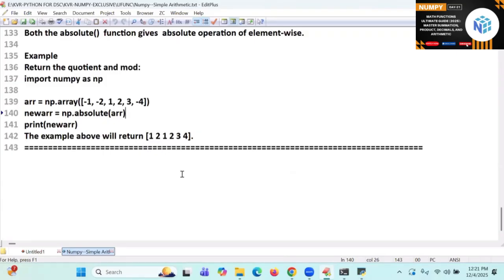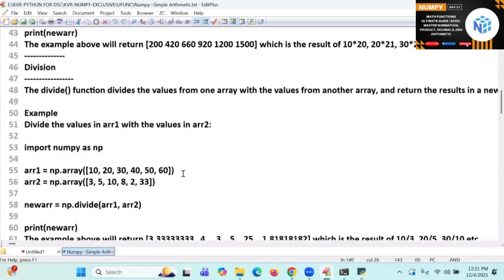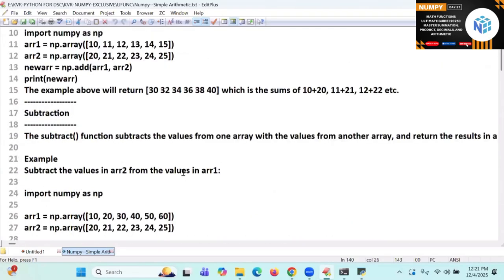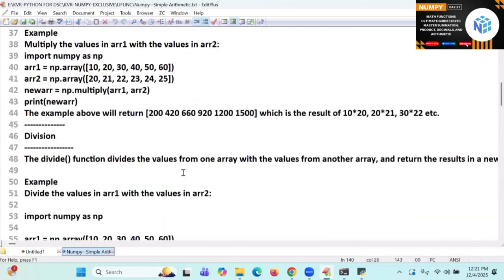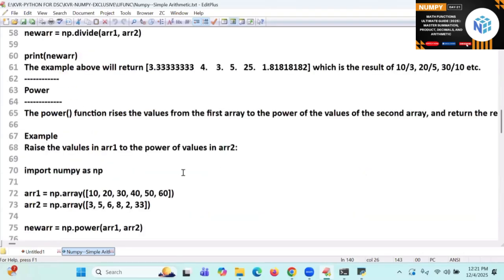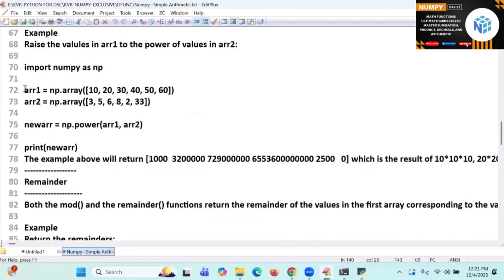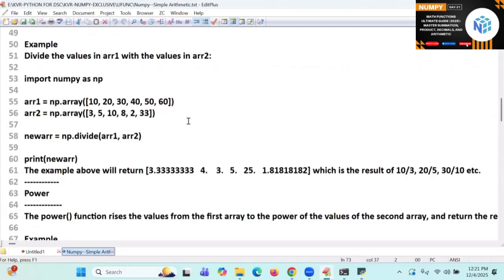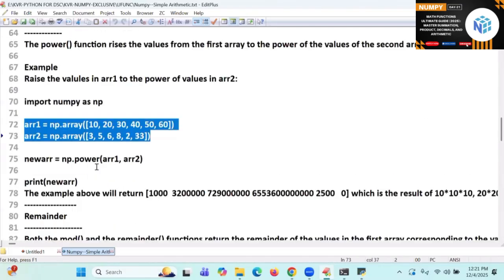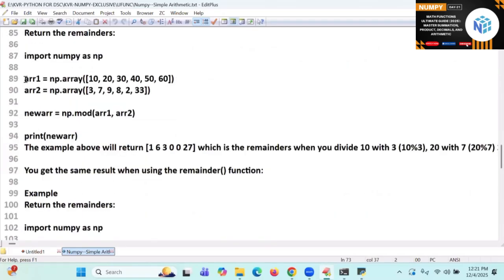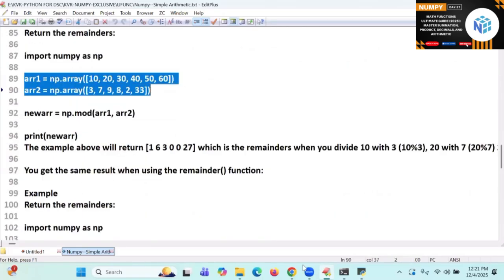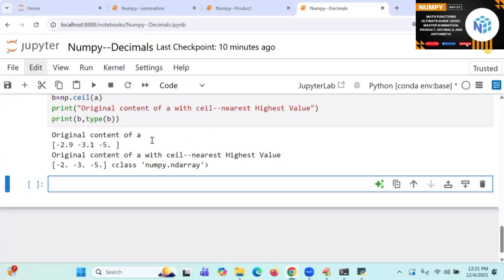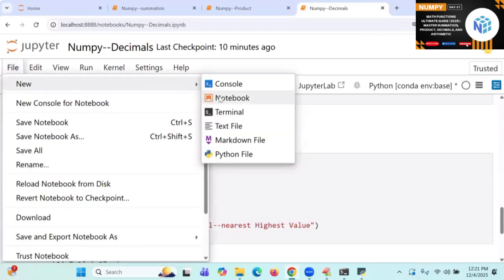Rest of the functions, add, multiply, everything is done. Even I am going to post the same notes for you. So let us go to this place. I will take some data here, some values I will take. So take this example here. Some examples already available here. So take this data, anyone, and try to apply. Arithmetic operations I will take.